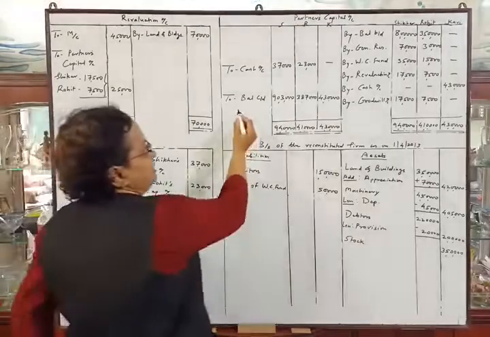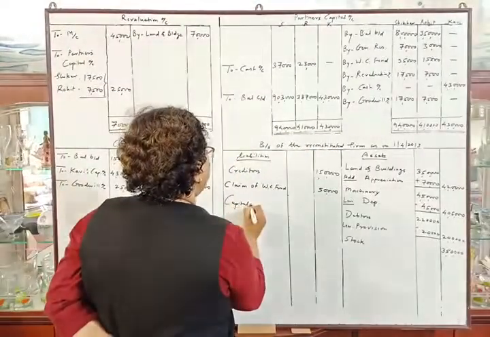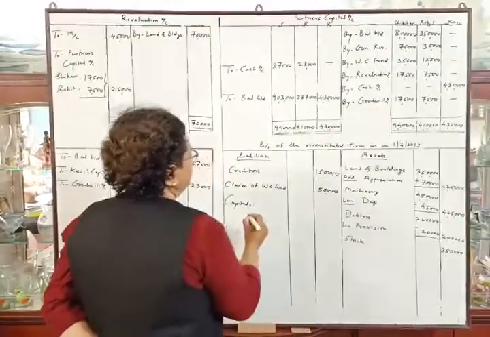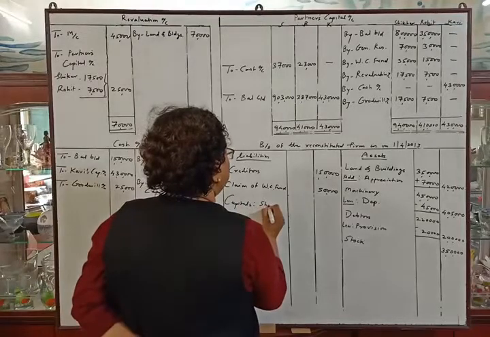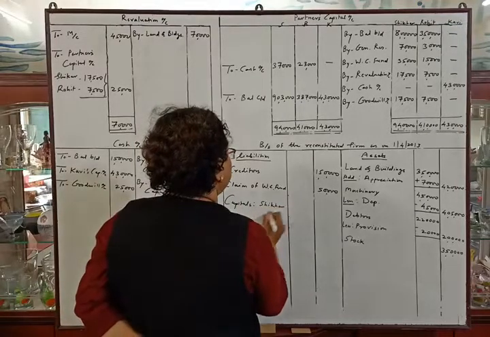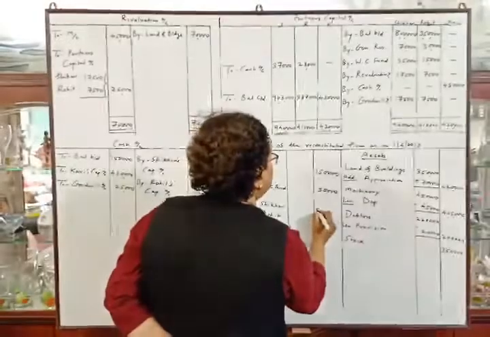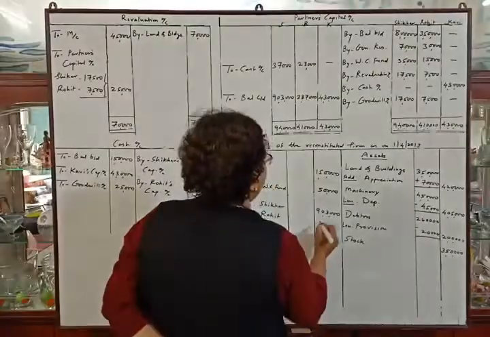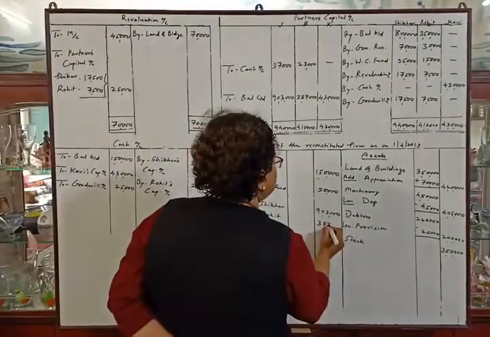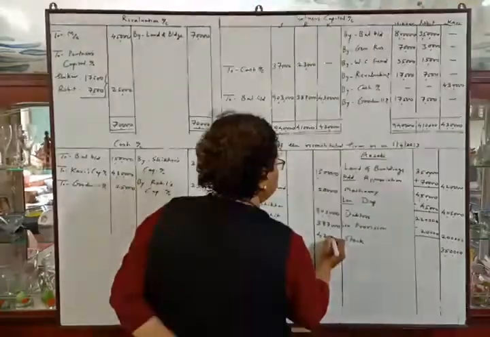Now we will write down these balances as capital balances. They are new capitals of the partners: Shikhar, Rohit and Kavi. Shikhar's amount is 9,03,000. Rohit's amount is 3,87,000 and Kavi's amount is 4,30,000.